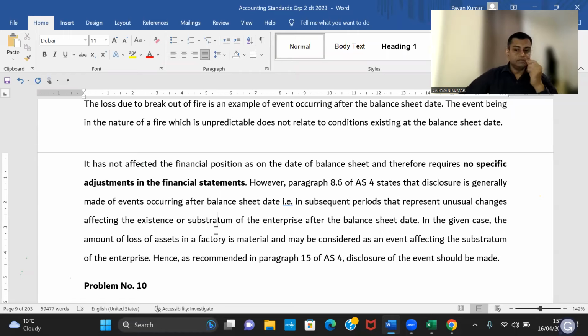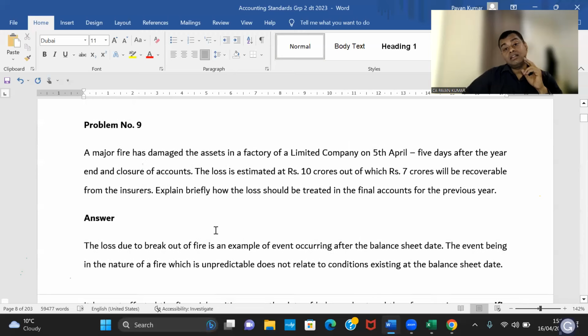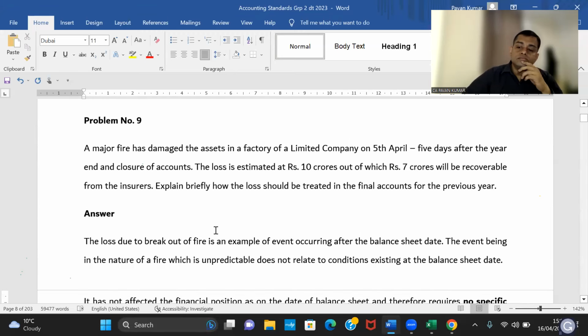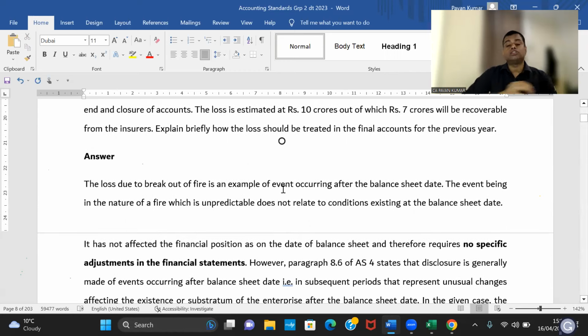But tell me one thing. Can these things influence the going concern ability of the entity? Yes. But having said that, out of 10 crores of loss, 7 crores is recoverable from the insurer. I don't think there is a going concern problem because 70% of the loss is recovered. So if you think the going concern ability of the firm is affected, you will have to disclose that also.